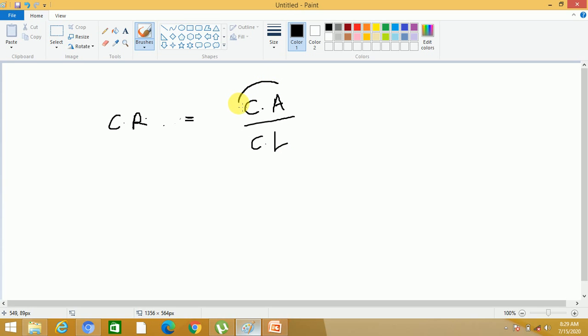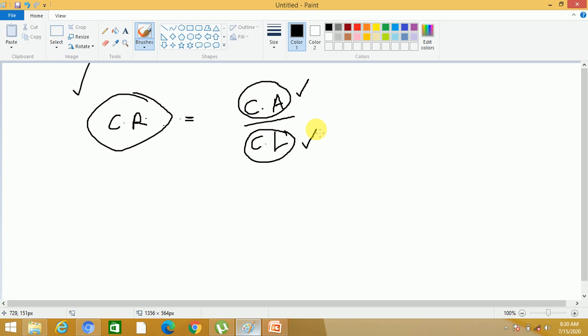Current assets is an accounting number, and current liabilities is also an accounting number. So how is a financial ratio obtained? By dividing one accounting number by the other accounting number.